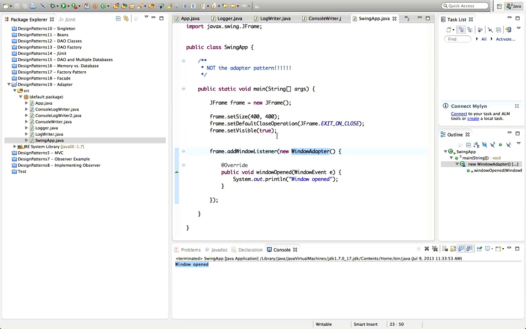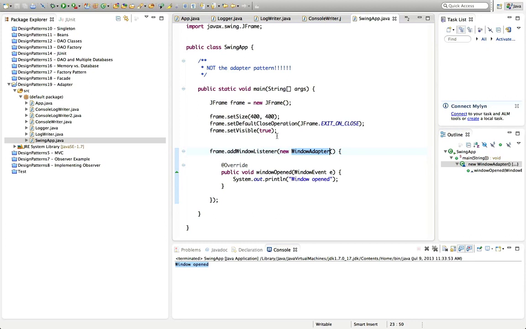Or is it implementing the adapter pattern in some way that I can't quite tell? I suppose you could say that it's not taking an interface and matching it to another interface, strictly speaking. It's just providing a dummy implementation of an interface. As far as I can see, it's not really the adapter pattern, and you could sort of argue that it is.